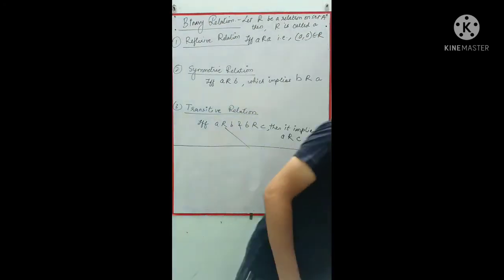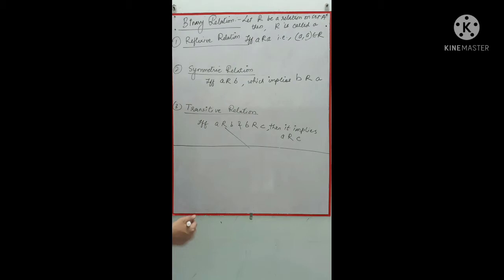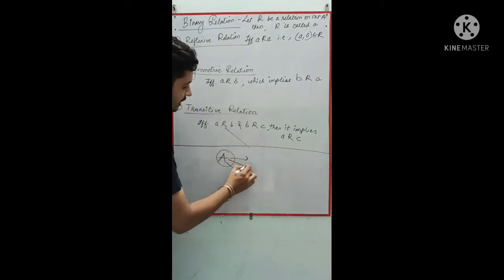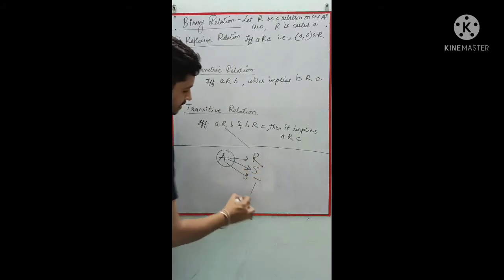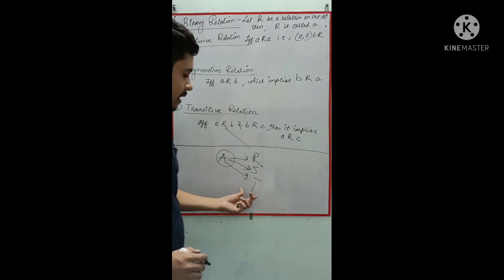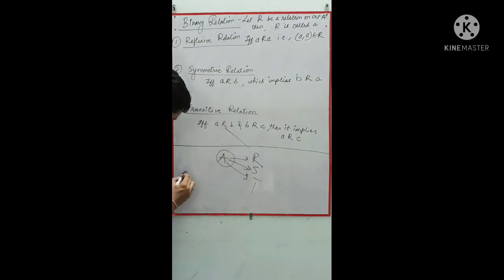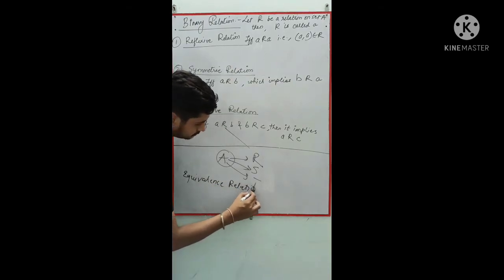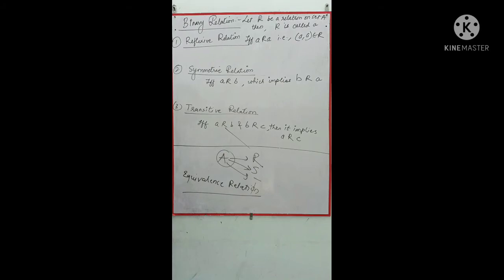Okay, so now just see, if you are getting a set A which is satisfying all the three conditions of reflexive, symmetric and transitive, then such type of relation is called the equivalence relation. What is it called? Equivalence relation.